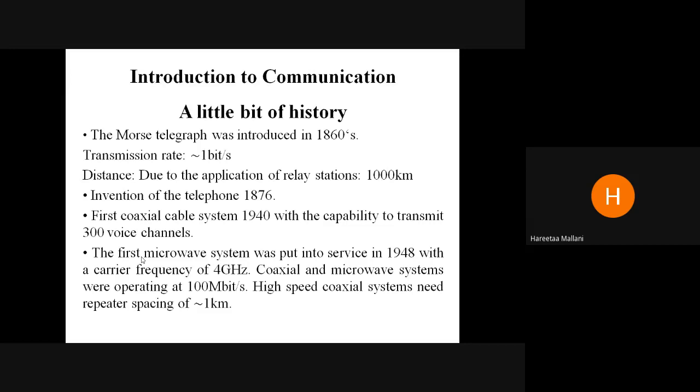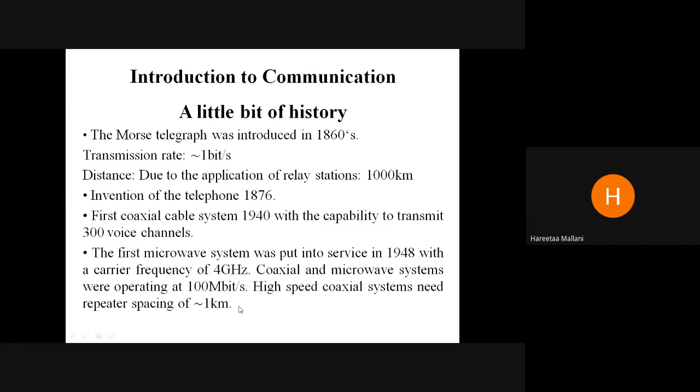Now the first coaxial cable system, 1940, with the capability to transmit 300 voice channels, was invented. At a time, I can transmit 300 voice channels. Then the first microwave system was put into service in 1948 with a carrier frequency of 4 gigahertz. Coaxial and microwave systems were operating at 100 megabits per second. High-speed coaxial systems need a repeater spacing of 1 kilometer.